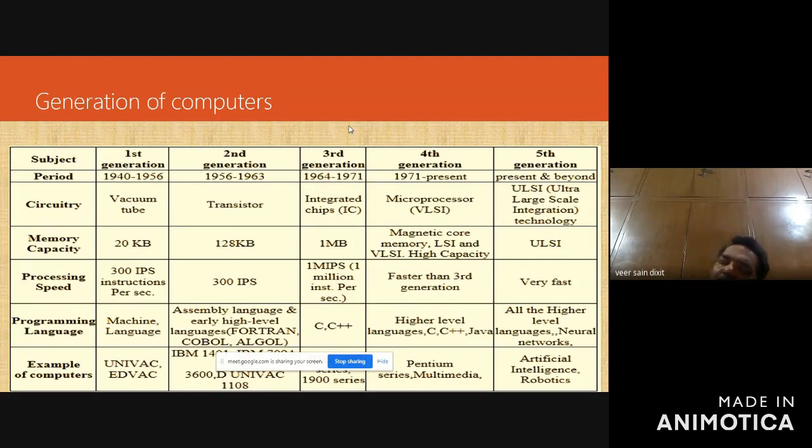Suppose you are going to see a movie and you have a red car, a Maruti 800 of 1995 model.